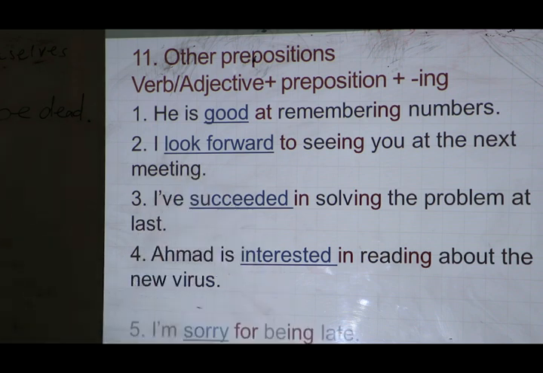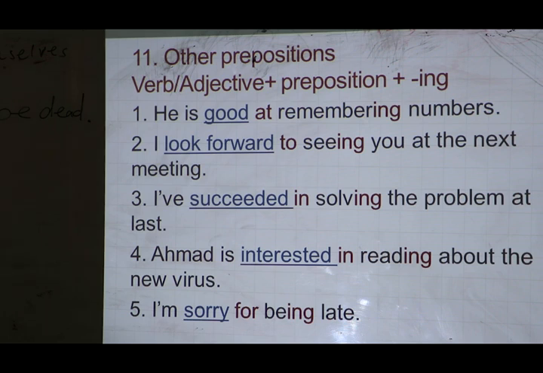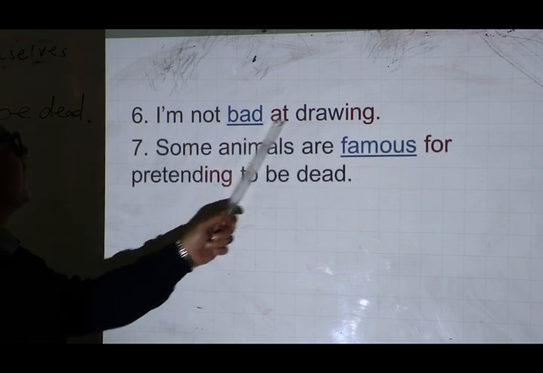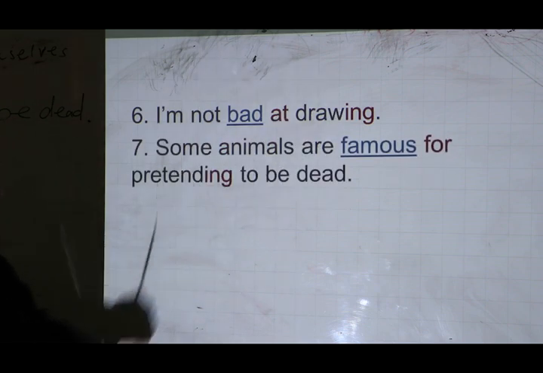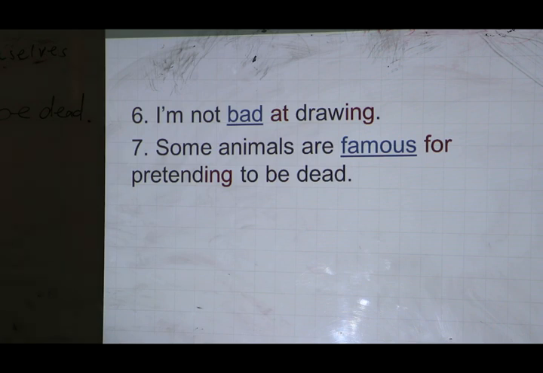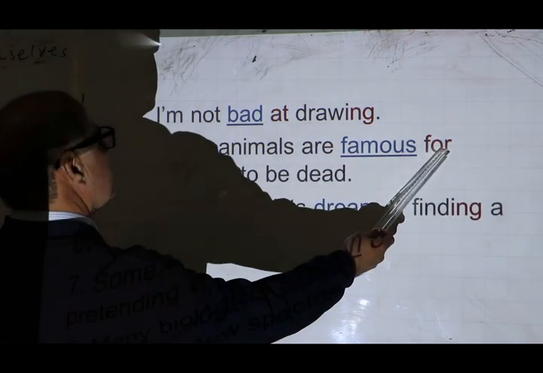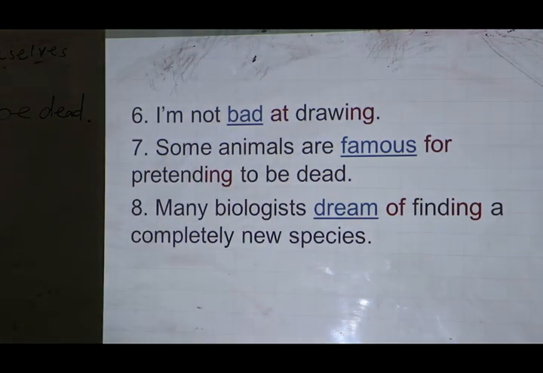Yes? Look at number five. I'm sorry for being late. Also, sorry here is an adjective. It is followed by a preposition and the ing form. Number six, I am not bad at drawing. Bad here is an adjective. It is followed by at and the ing form. And number seven, some animals are famous for pretending to be dead. The adjective here is famous and it is followed by for and the ing.